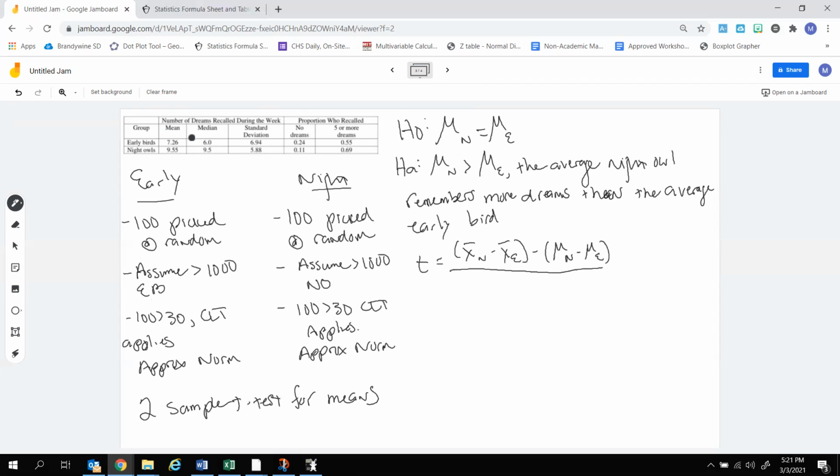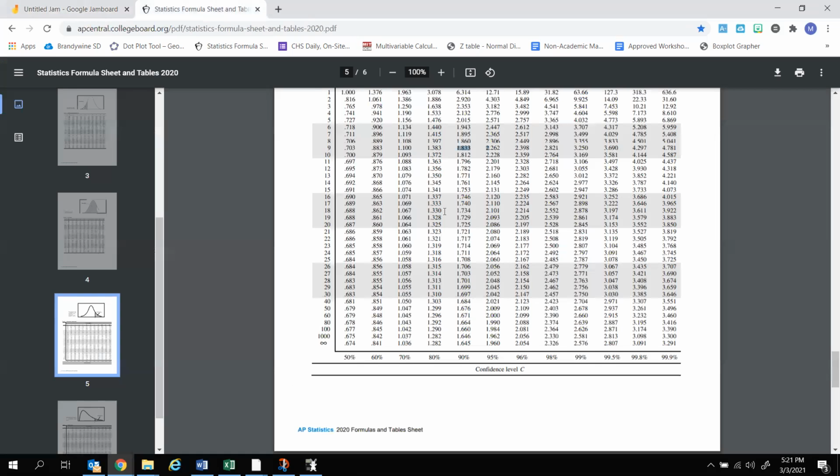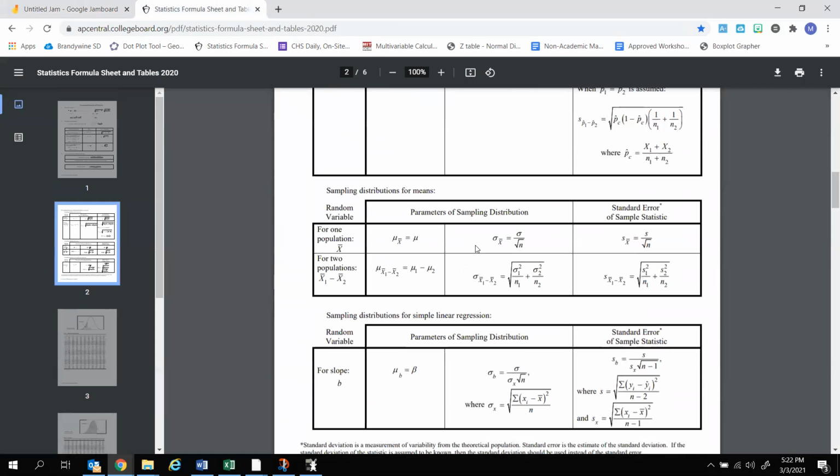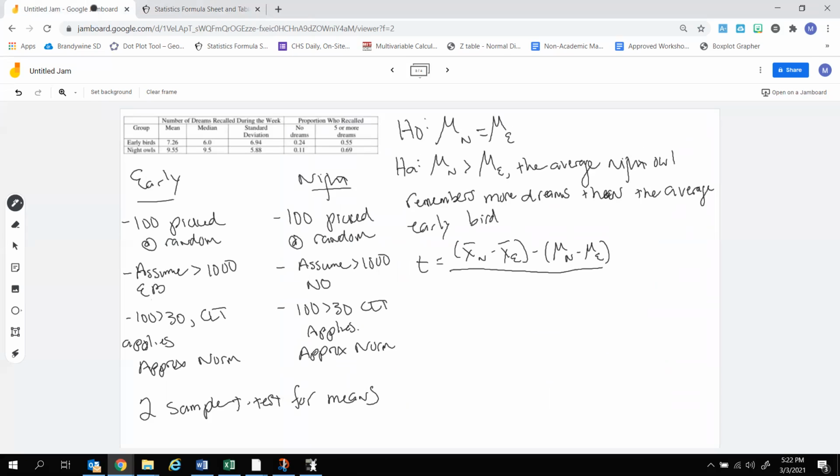And once again, we always forget the standard deviation. That's cool. We go over to our formula sheet and we look at for two populations, okay? Go on over and then we see it is this guy right here, all right? So it's going to be the square root of, so it's the standard deviation of night owls squared over the number of night owls plus standard deviation of early birds squared over the number of early birds. All right. Go ahead and punch in our numbers.